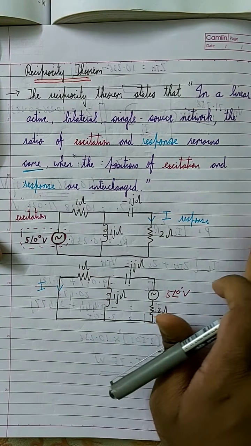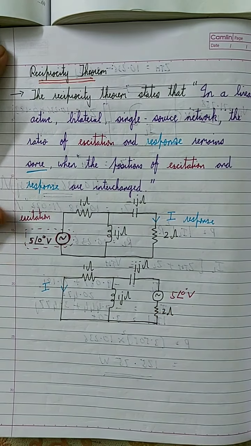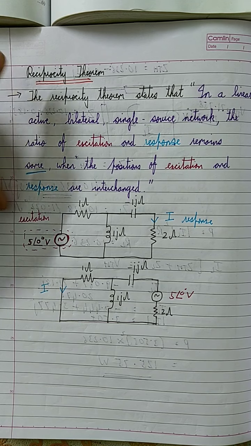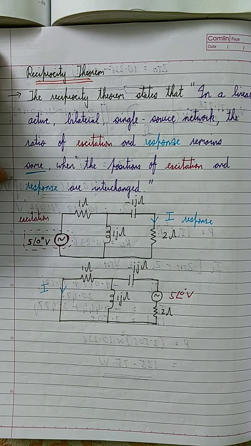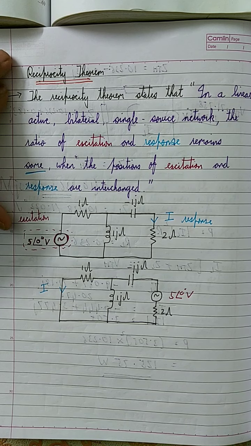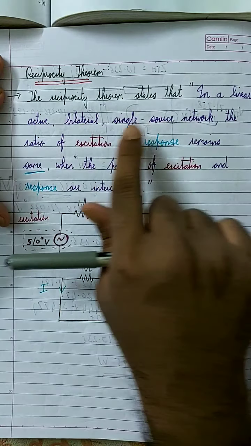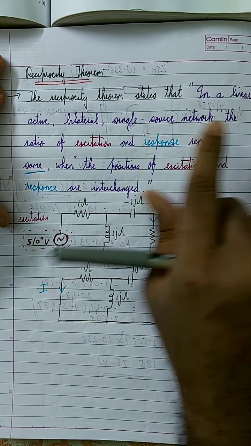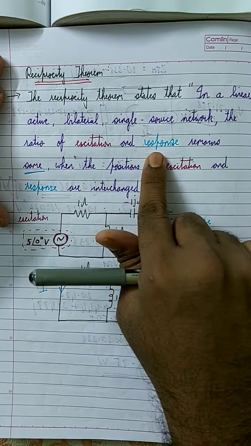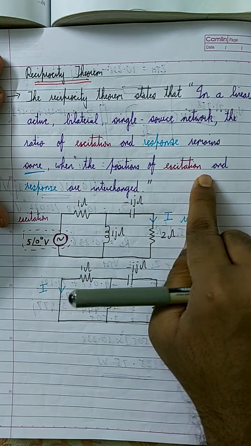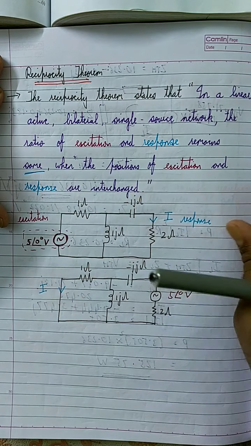Hi everyone, here we are going to talk about a new type of theorem which is called the reciprocity theorem. This is one of the simplest theorems of all the theorems that you have studied so far. According to this theorem, in a linear active bilateral single source network, the ratio of excitation and response remains the same when the positions of excitation and response are interchanged.